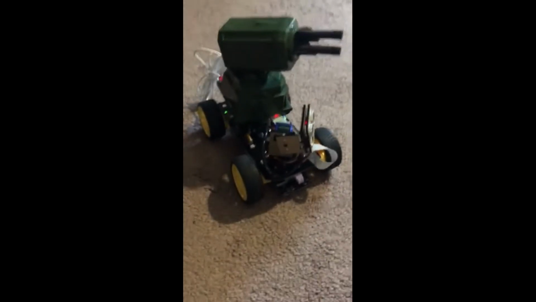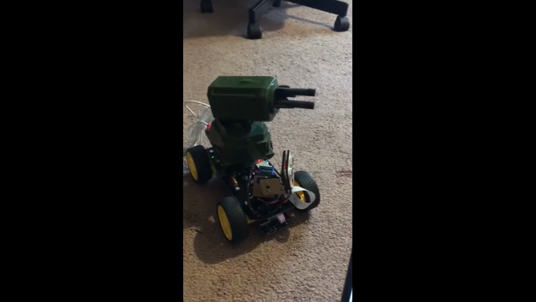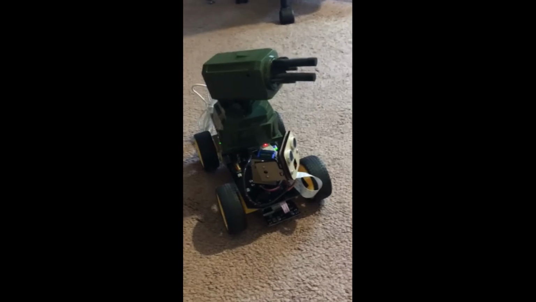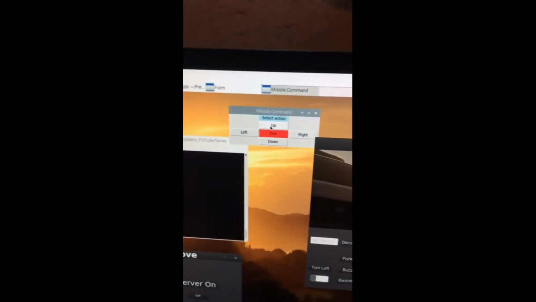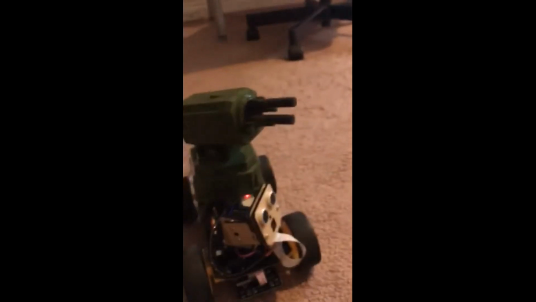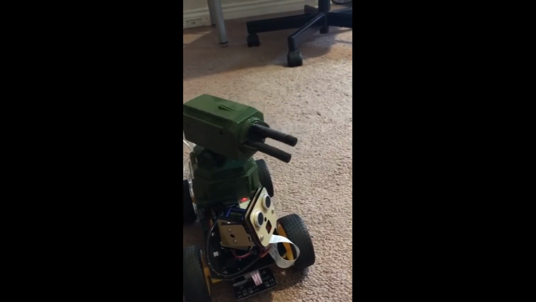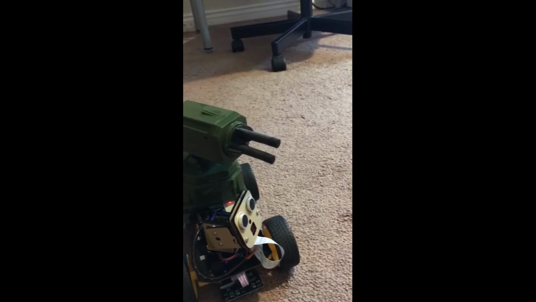So I made this vehicle, which is an anti-aircraft vehicle for this CS122A. It's a school project. This one has the USB launcher. You can move the launcher with the user interface. You can move up or move down, move left or right. And you also can fire the missiles like this.